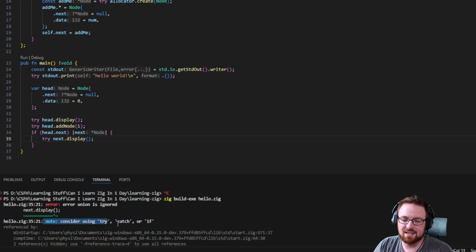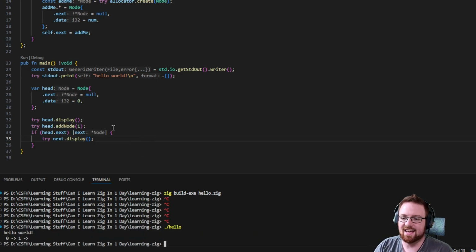I still think this could be a little bit more explanatory because new people might not understand what the try is for. But I'm getting the impression this language is very much not designed for new programmers. In fact, I don't think the designers of the language had any thoughts about people who are new to programming at all, which is fine. If you don't want to have that as your target audience, then don't. Look at that. And it works.